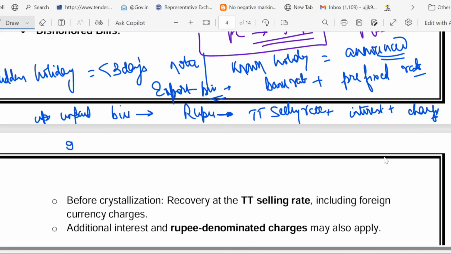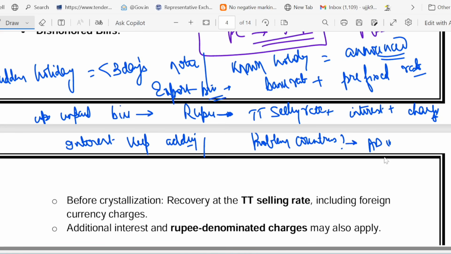And one more thing I told you, that interest keeps accumulating until you pay, until full payment. And one more thing I told you, that suppose there are some problematic countries, so in that case, the AD bank internal policy will apply.